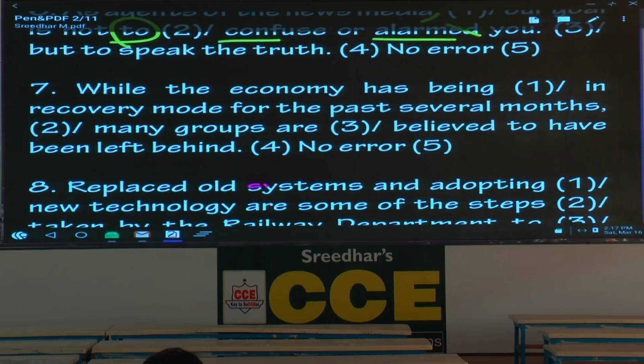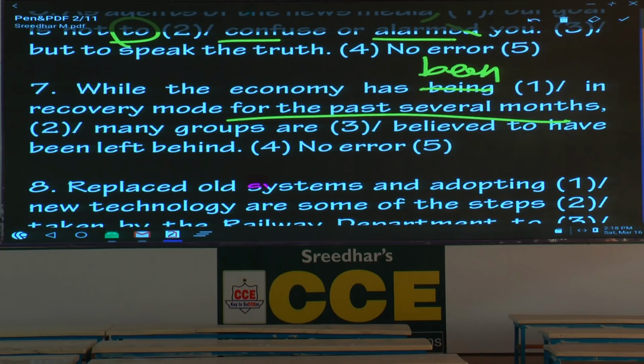Question number 7. While the economy has been, any pattern like that? Either has been doing something or has been. But what is the time phrase here? Please underline the time phrase. For the past several months. So you can use present perfect tense. Then what do you get? While the economy has been in recovery mode for the past several months, many groups are believed to have been left behind. So where is the error here? The first part, and this is related to which tense? Please write present perfect tense.